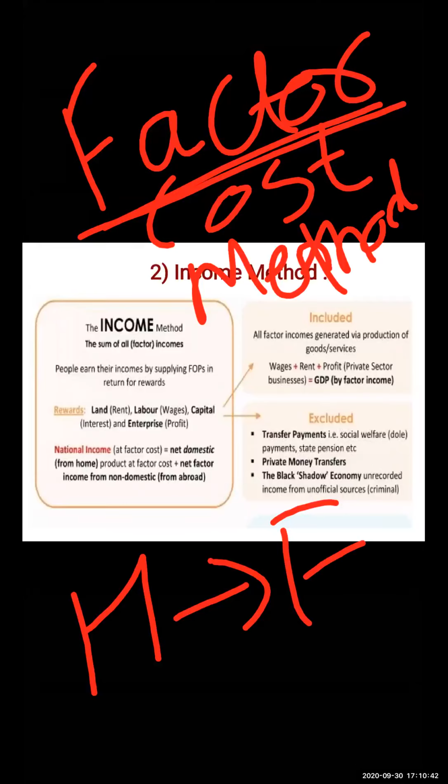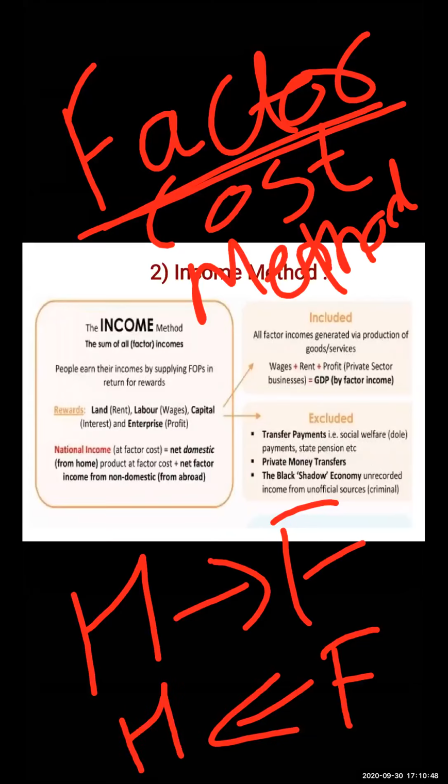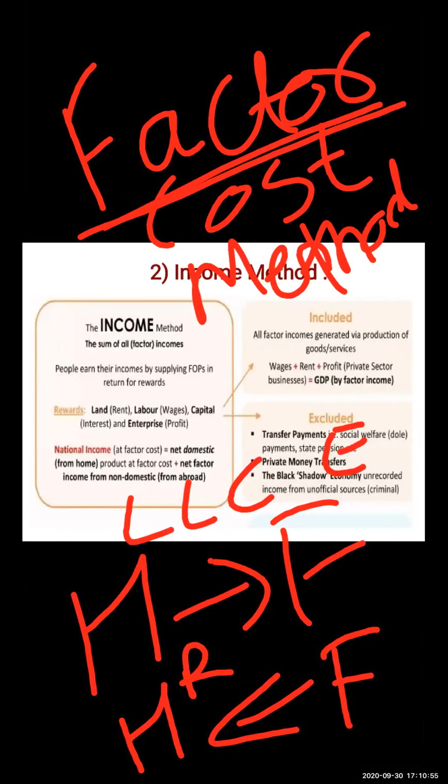And what does the firm do in return? The firm gives payment to the household for land, labor, capital, and entrepreneur: rent, wage, interest and profit.